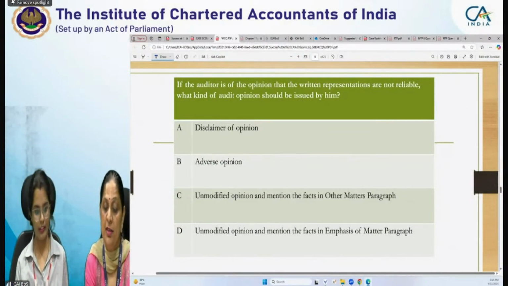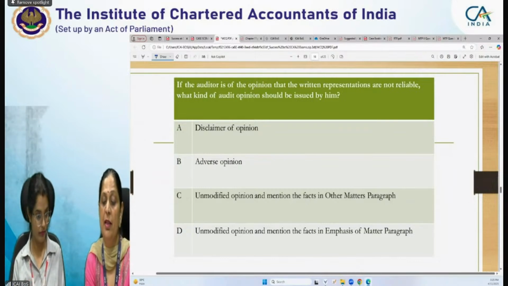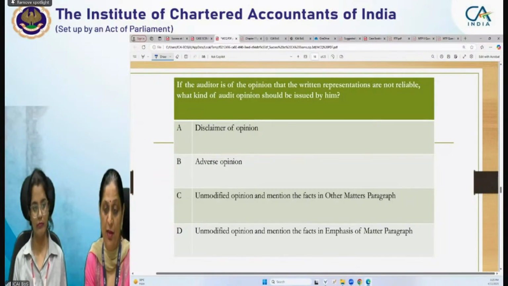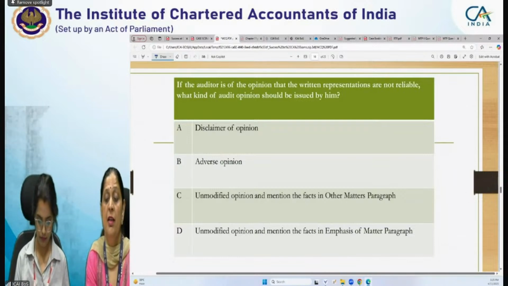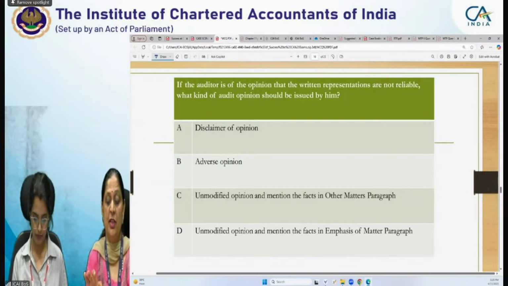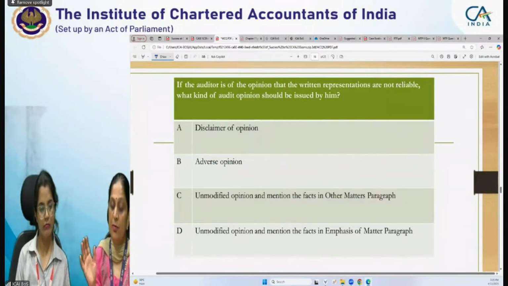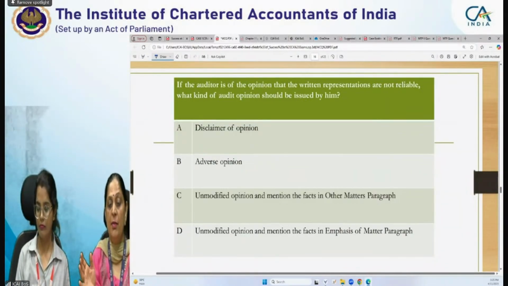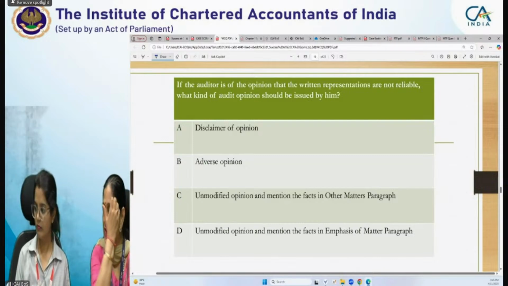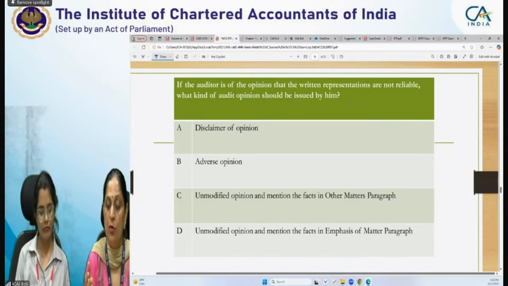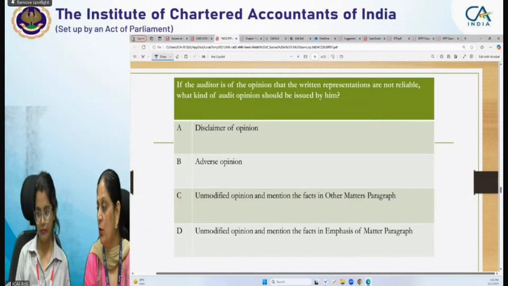Now you need to understand when we give emphasis of matter paragraph and when we give other matter paragraph. Emphasis of matter paragraph is when it is relating to financial statements and is very important for users' understanding. Other matter paragraph is not relating to financial statements but is important for a user to know, like who was the auditor previously doing the audit.